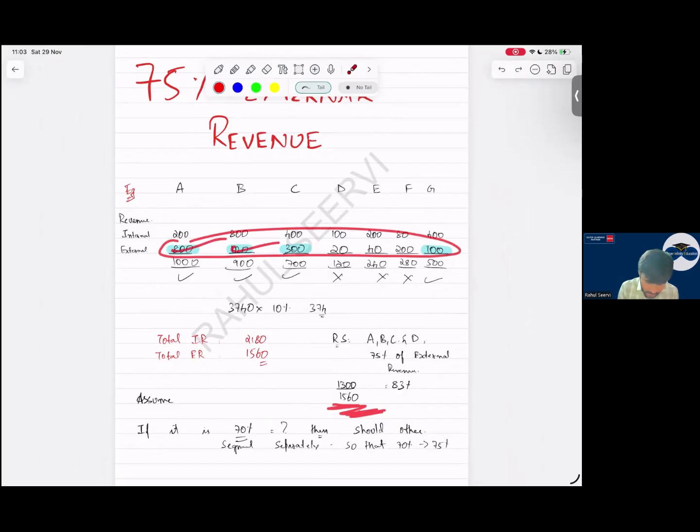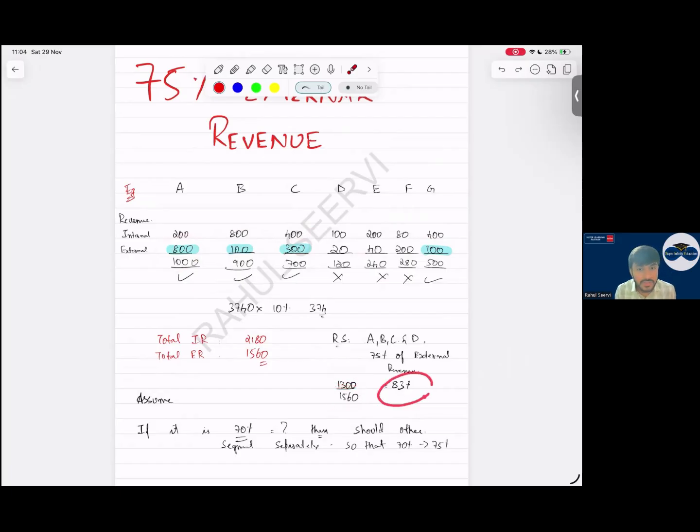But what is the reportable? One we have reported. 800 plus 300 plus 100, 1200 and 1000. Some or the other mistake. 800, 1300, yes sir, 1300, and it becomes 83%. Can I say it is more than 75 or not? Yes sir, it is more than 75. Is there any requirement to include any other segment? No.